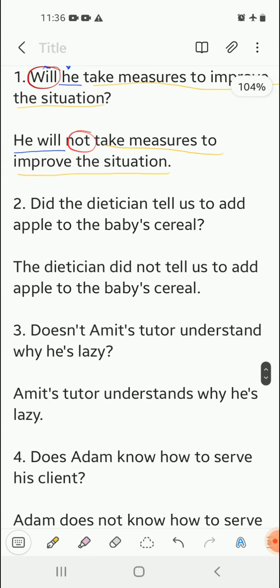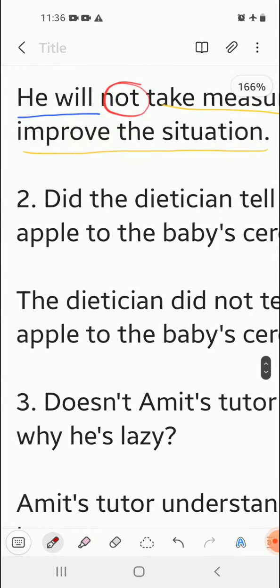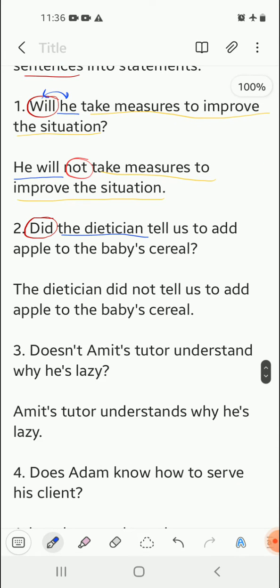Moving on, number two. Again, the same step will be followed. First, we are going to spot the be form of verb used over here, that is did. The subject in the sentence is the dietitian and the verb over here is tell. The word did already suggests that the sentence is in past tense. But the sentence is positive because it does not have any words such as no or not. So, in this case, we have to add a no or not in the sentence.